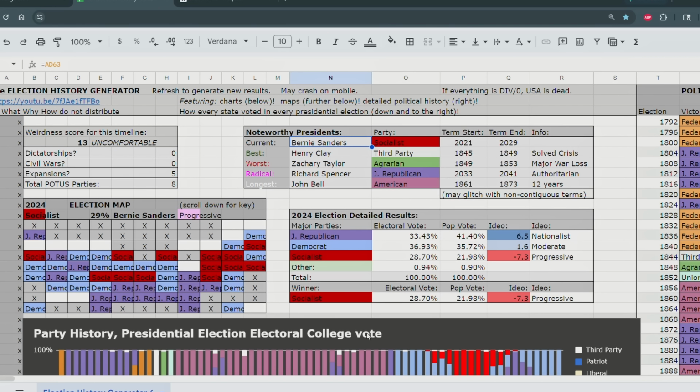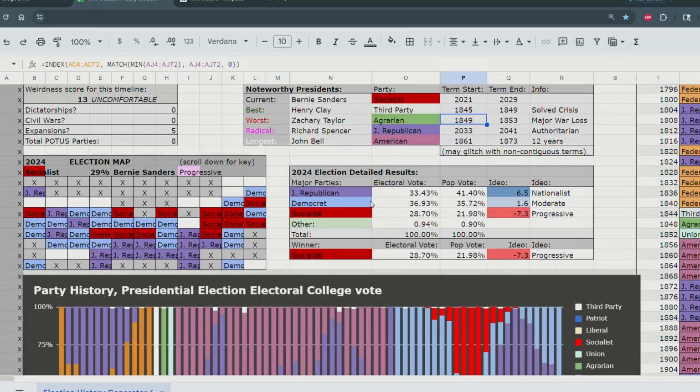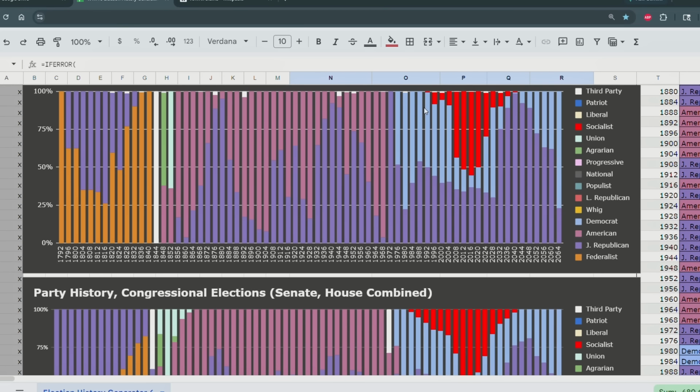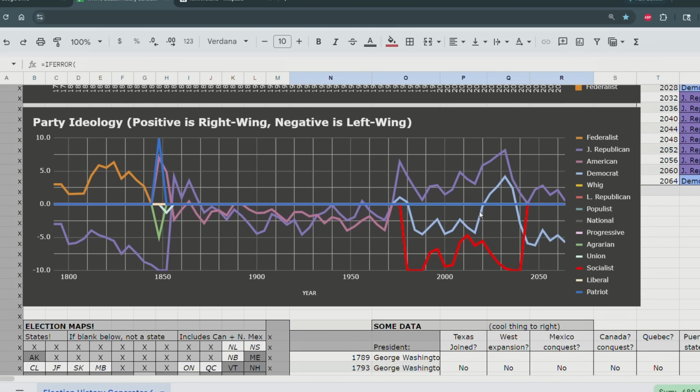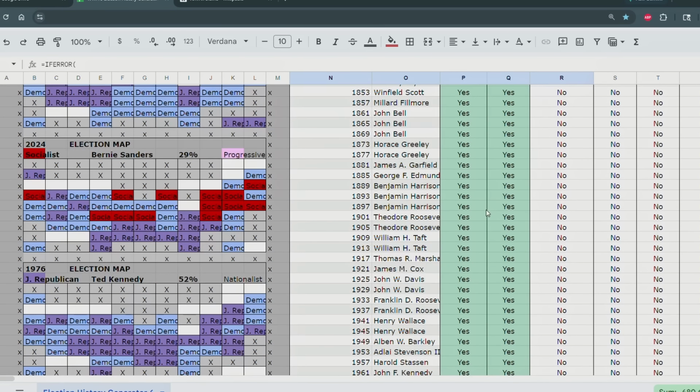Bernie Sanders won the presidential election as a socialist. Very progressive. That's negative 7.3 out of 10 on the scale of progressivism. Look at that. He was elected in 2020, re-elected in 2024. We have the Republicans, Nationalists, Democrats, Moderates, and Socialists, who are, of course, progressive. So they pop up and peak under Bernie Sanders. Look at that. That's a beauty.